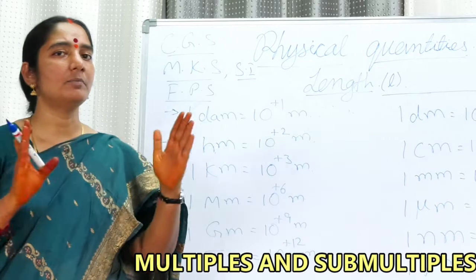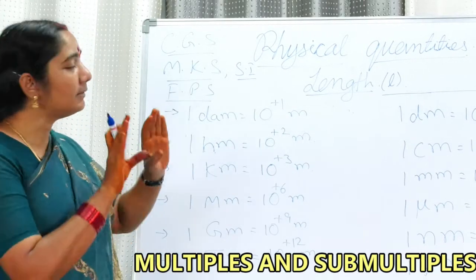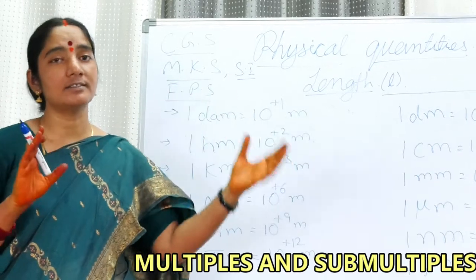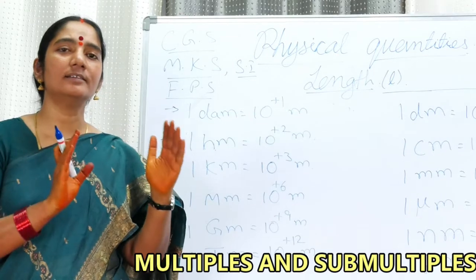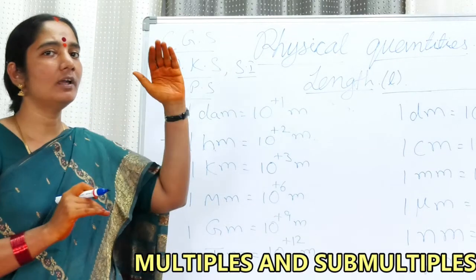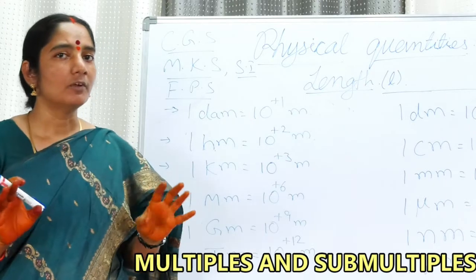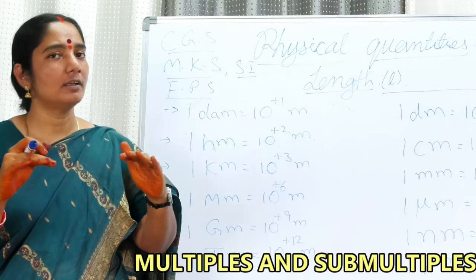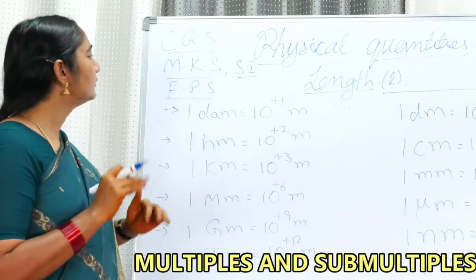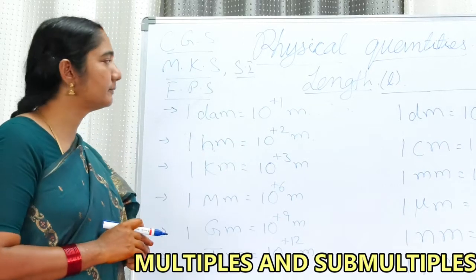When we solve any problem, we either take all the units in the CGS system or in the MK system, or in any one system. We don't take one quantity in CGS and another in MK and keep solving the problem. No. First we have to convert everything into one system, then go for solving the problem. This is very important. So my dear friends, here we are discussing some multiples and submultiples.